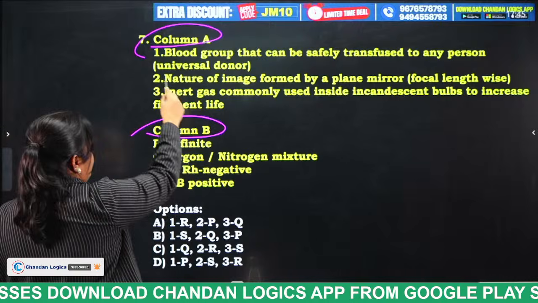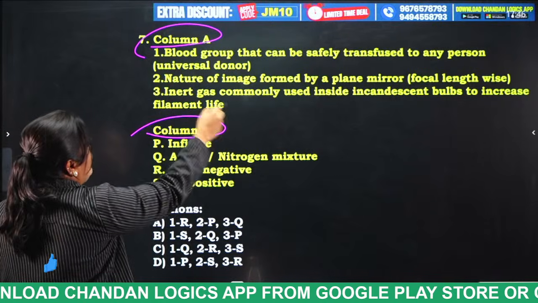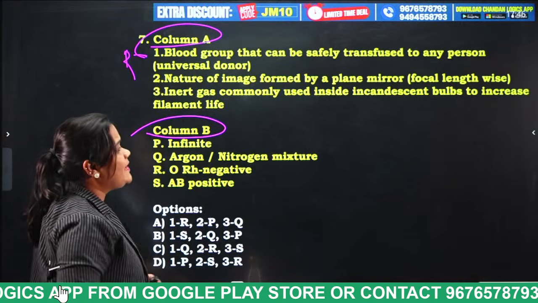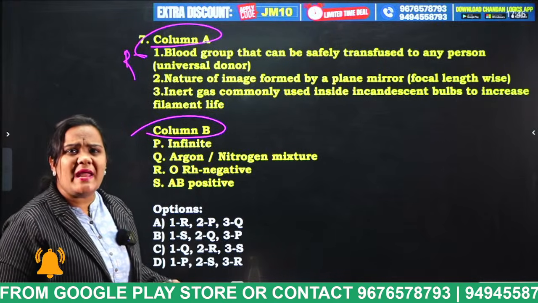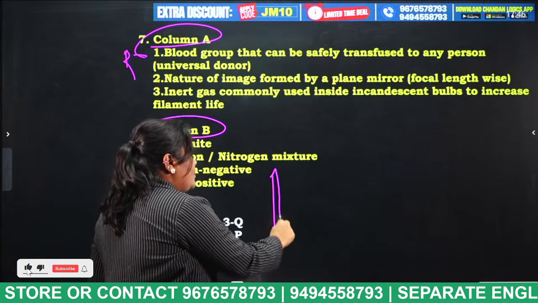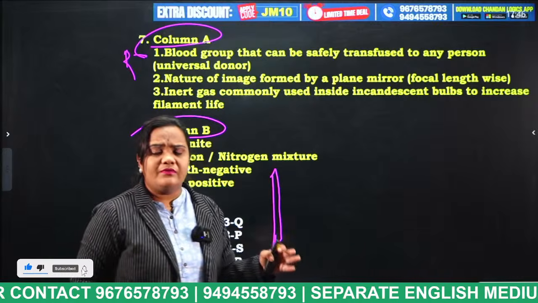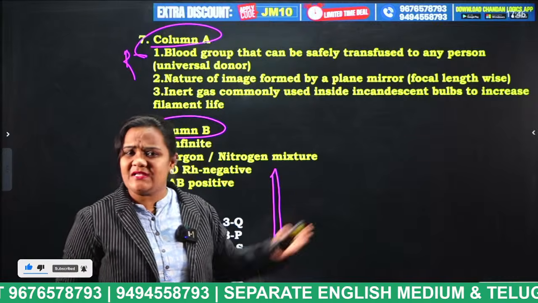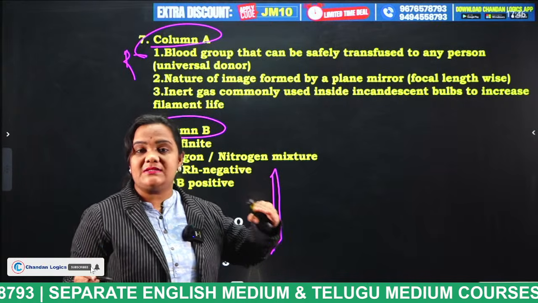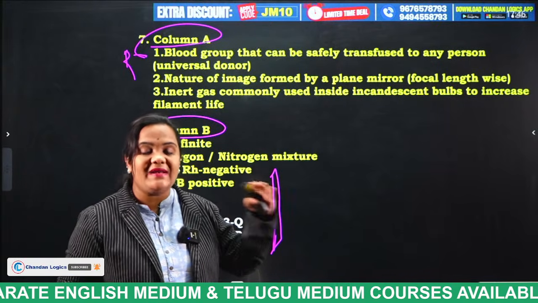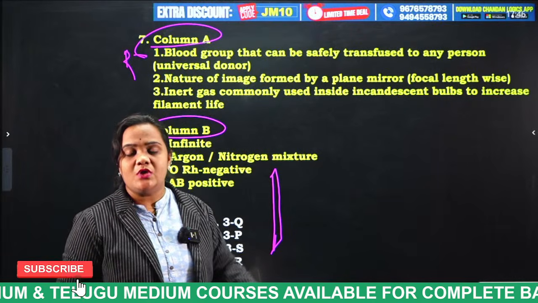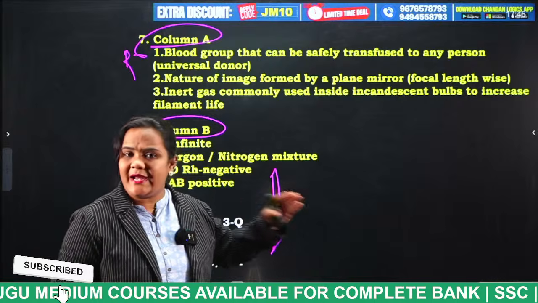So, what is this, students? This is universal donor means O group, that is R. And nature of image formed by a plane mirror. So, what is this plane mirror, students? Plane mirror is nothing but it will be flat, right? So, for a plane mirror, is there any radius of curvature? No. Only the spherical mirrors like convex and concave mirrors will have the radius of curvature. Why? Because they are in the spherical shape. So, for the flat mirror, there is no radius of curvature.